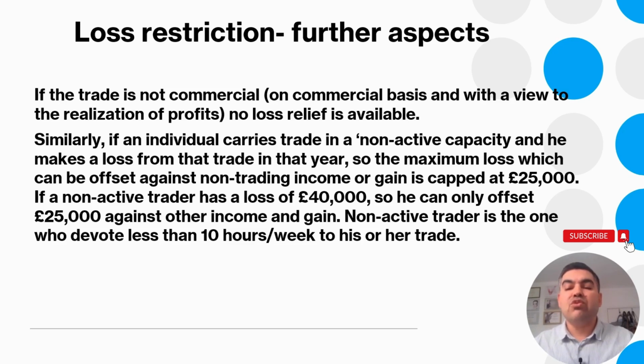That would be the case if you have a partnership with another partner and you're not actually involved, and you have a loss from that partnership and you wish to set it against other income. So this amount will be restricted to only £25,000. The non-active trader is the one who devotes less than 10 hours per week to his or her trade. So that is the restriction to remember: the amount will be restricted to 25,000.